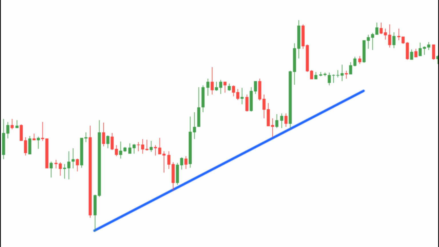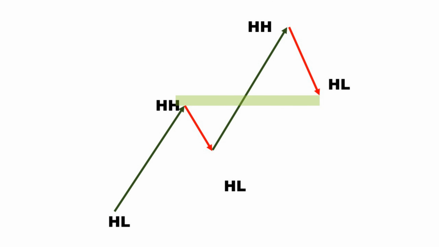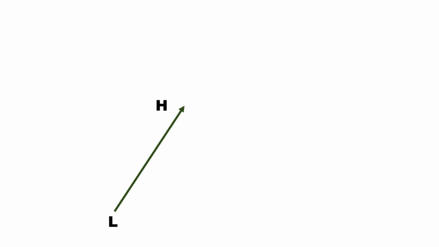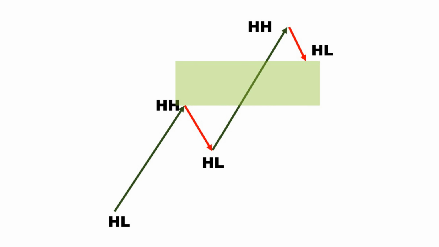Let's talk about types of trend. There is a scale for measuring every trend's power. The scale for this matter is the distance between each retracement. Look at this diagram. In every trend, every upper point is called a high and is shown with the letter H, and every lower point is called a low and is shown with the letter L. Because this is a bullish trend, with every move in the chart, a higher high and a higher low as a pullback is formed. The space between each higher high and the next lower high is called a gap. The wider this gap is, the more powerful the trend becomes. It is vice versa in a bearish trend.